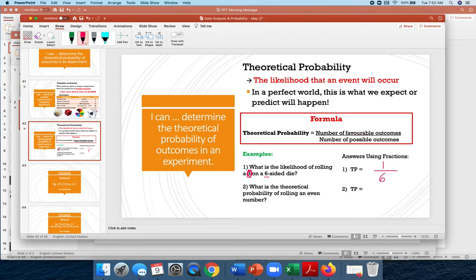Okay, the next one, number 2. What is the theoretical probability of rolling an even number? I should have said on a 6-sided dice, because we're using the same 6-sided dice.